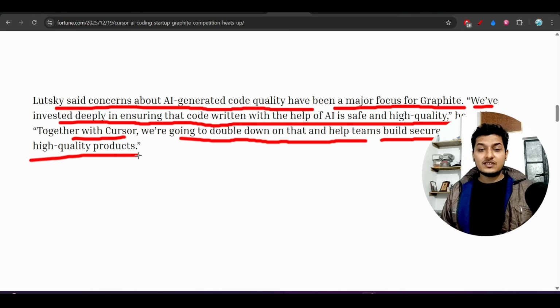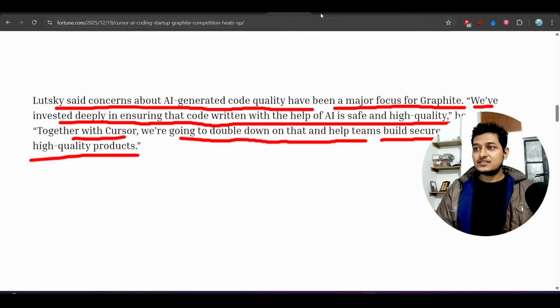In that case, if your company has a policy that whatever code you write should follow the security policy, or should have this syntax, or these comments, whenever you write you have to maintain the comments properly. If your code doesn't follow that policy, then definitely your code is not quality code, right? So this is a thing that will be maintained by Graphite.